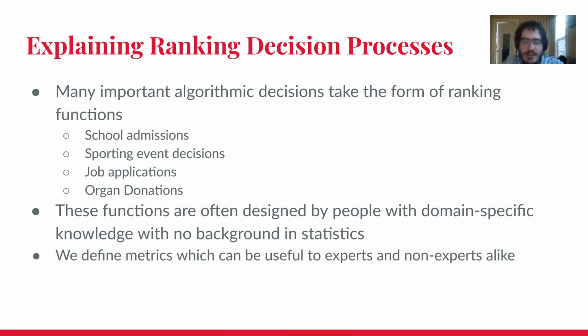For example, a school admissions officer might know what kind of student they're interested in, but not how to design a ranking function that will bring that kind of student to the top of the rankings. A sporting event decision maker might know what kind of athlete they want to win the gold medal, but not know how to bring that kind of athlete to the top of the rankings. And so on for all the other applications.